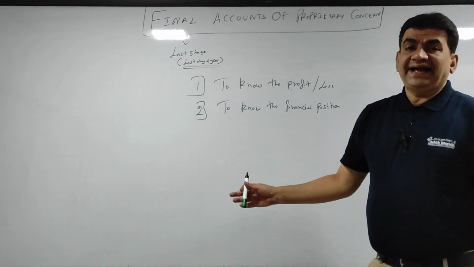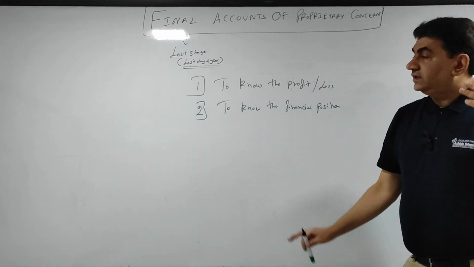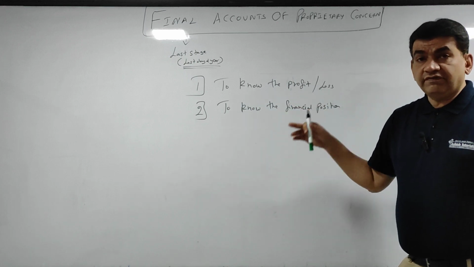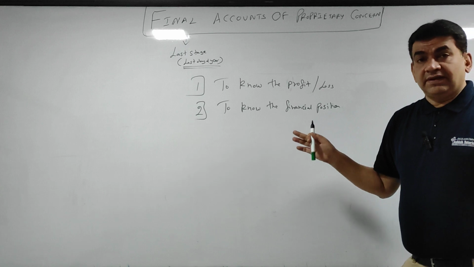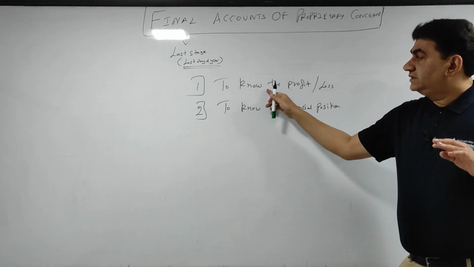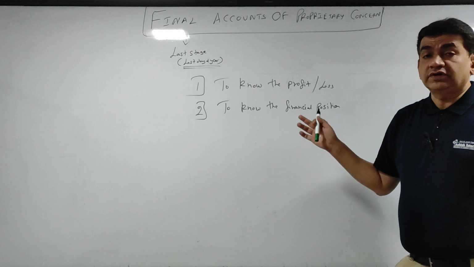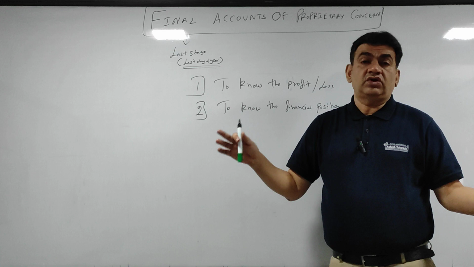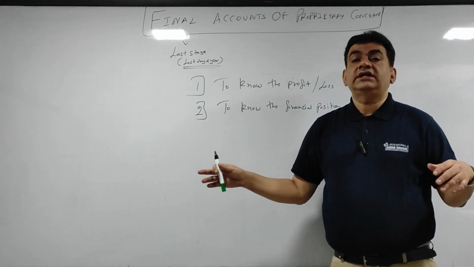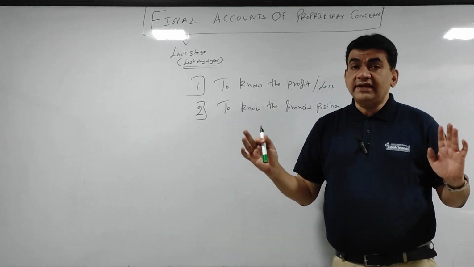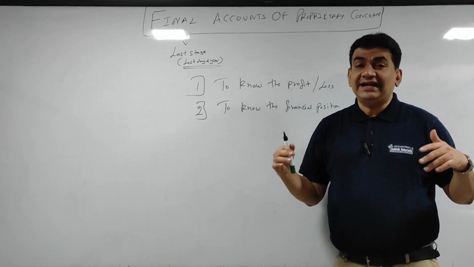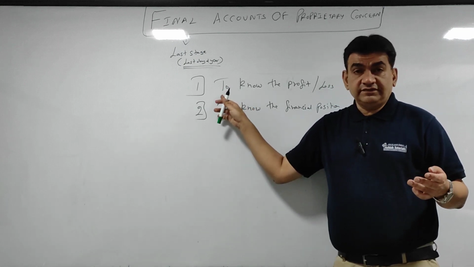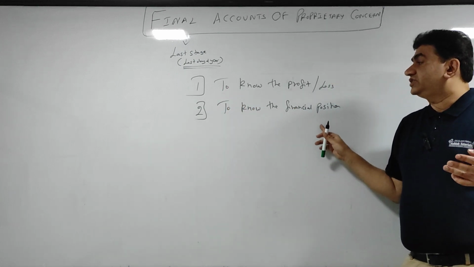Now listen, as I told you, from the starting also, these are the motives, in fact, both of them, not only for final accounts, but also for accounts. But when I come to final accounts, these are the two main motives, because till the time you don't know what is the profit earned or the loss incurred, what is the sense of continuing the business? If I know I'm making decent profit, then I'll continue. If I'm continuously running into losses, then why should I do the business? So that is one motive. And second, to know the financial position.